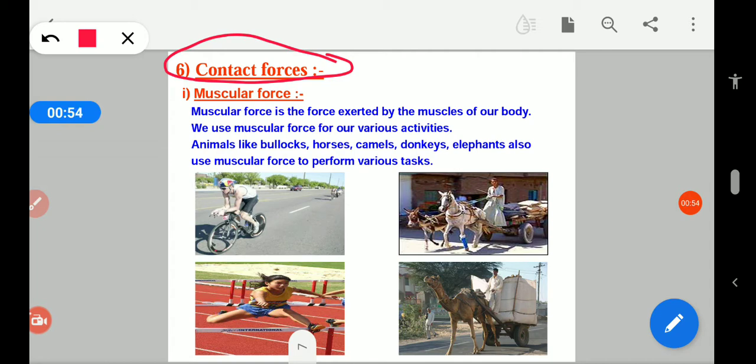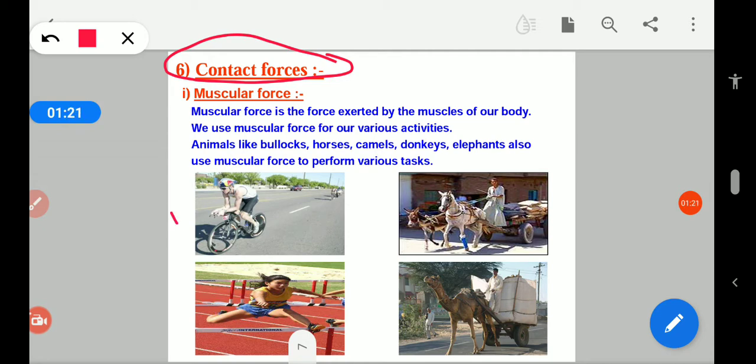Animals like bullocks, horses, camels, donkeys, and elephants also use muscular force to perform various tasks. So if we are lifting, pulling, or pushing a substance or thing, it means that we are applying muscular force on it. So the force exerted by the muscles of our body is called muscular force.